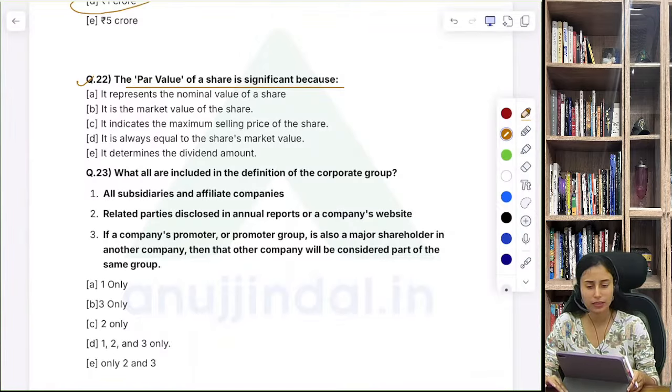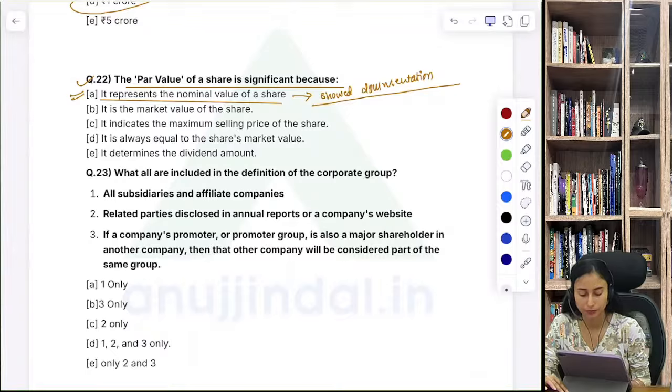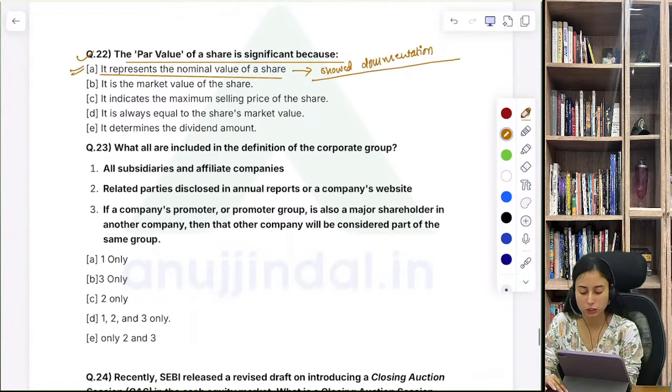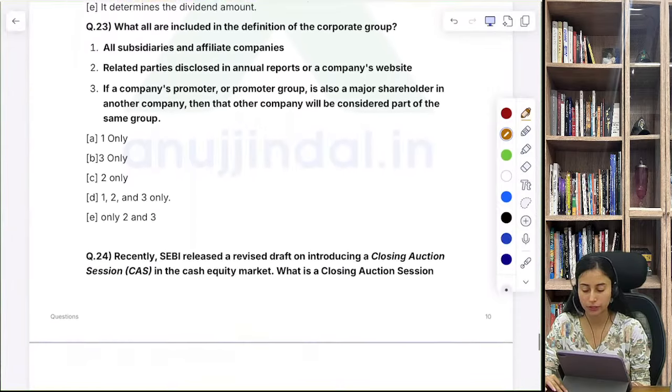Yes, it's a nominal or the face value, right, of the shares. So this face value, or we can say the nominal value, is generally showed in the documentation. So that is the reason this is very important. This is not always equal to market value of shares, so this becomes incorrect. Or all other statements related to this is incorrect.